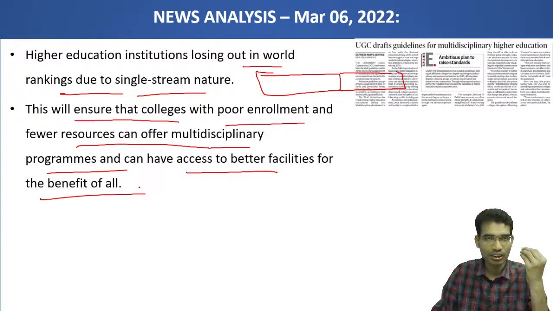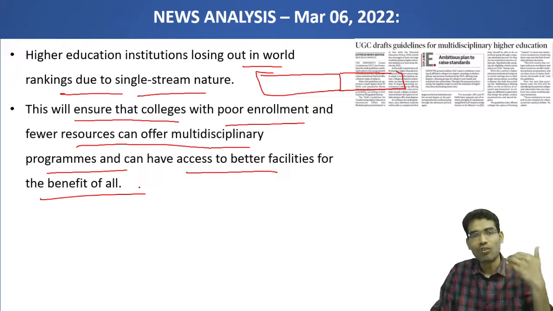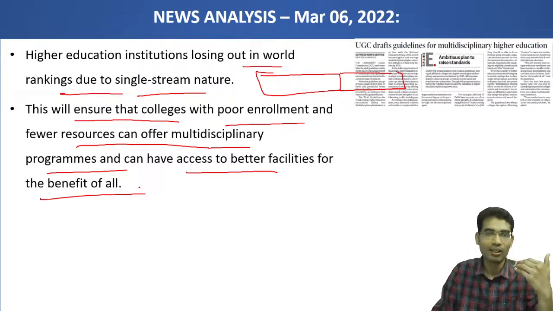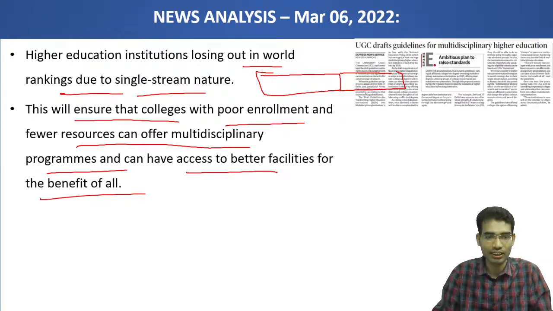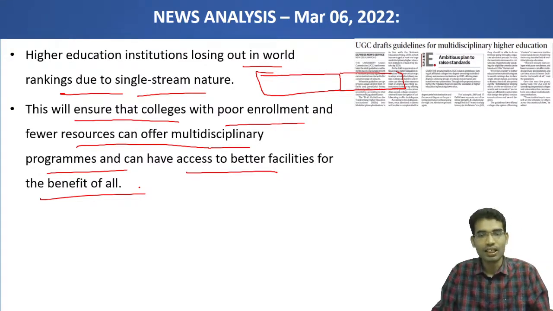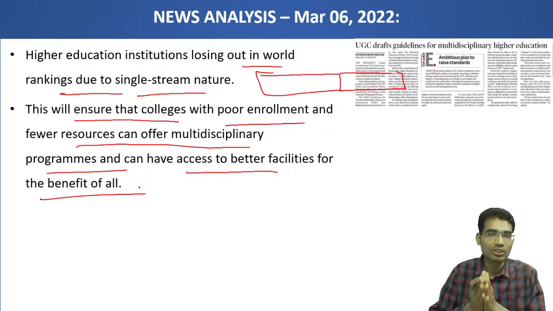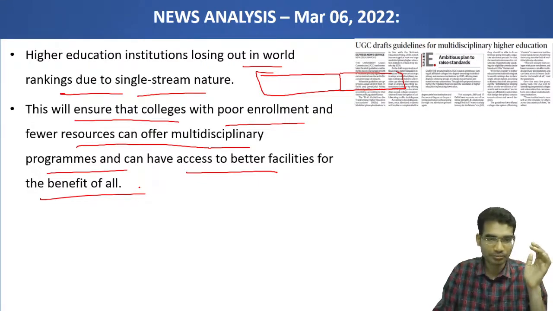University Grants Commission: here from a prelims point of view, you have to see whether it's a statutory body or a constitutional body. Here UGC is a statutory body. With respect to mains, see how these guidelines will help improve the education quality in the higher education sector. This is the way you have to see a particular news item.